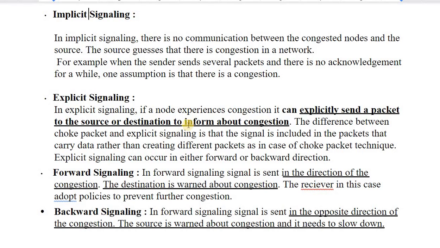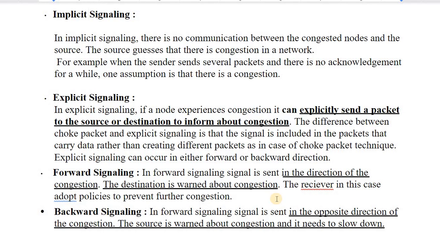Explicit signaling means that if a node experiences congestion, it can explicitly send a packet to the source or the destination directly to inform about the congestion. The difference between the choke packet and explicit signaling is that the signal is included in the packet itself, rather than carrying that information in a choke packet. A choke packet is different and a data packet is different. Choke packets are designed only to inform the sender or the receiver that there is congestion, whereas data packets contain actual data. Explicit signaling can be in either direction, forward or backward.